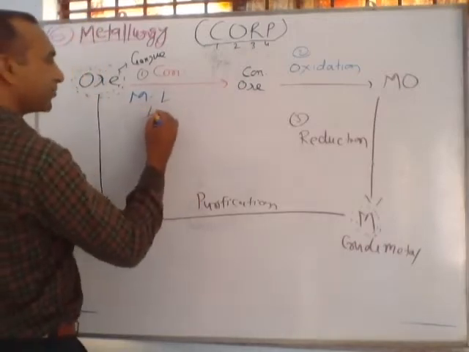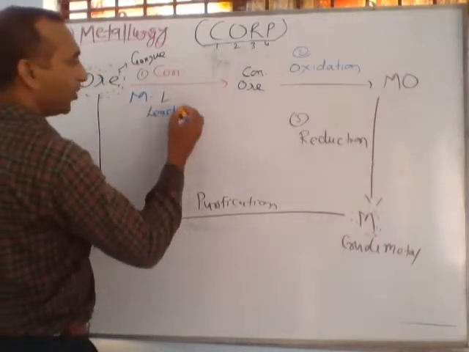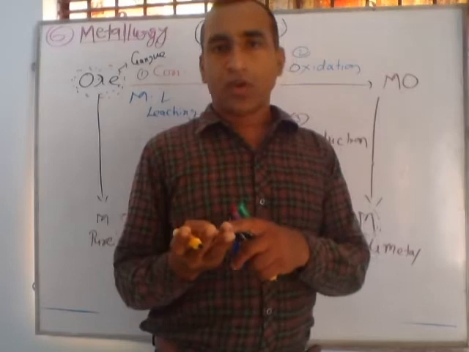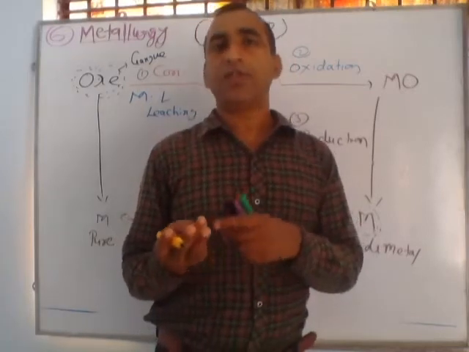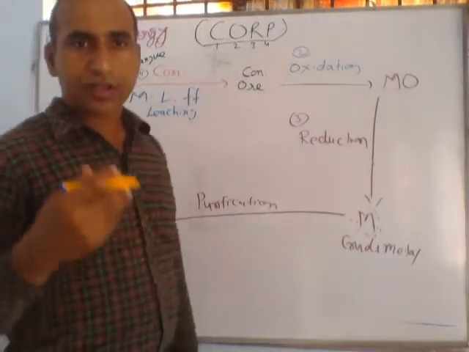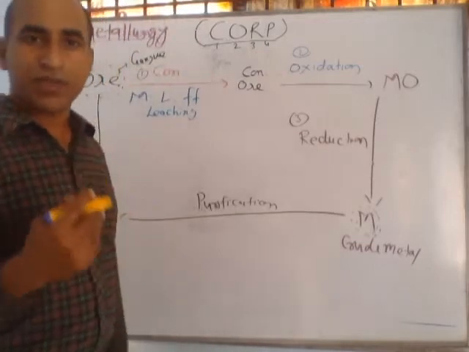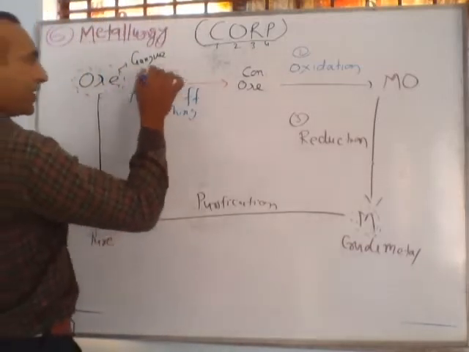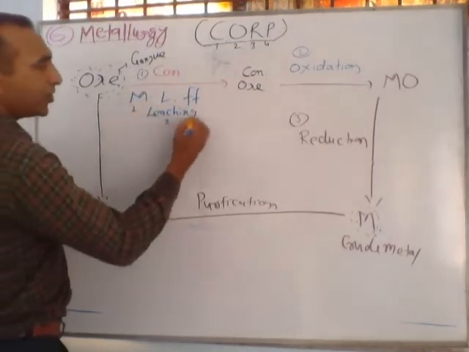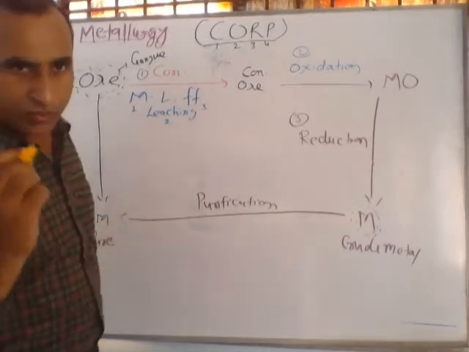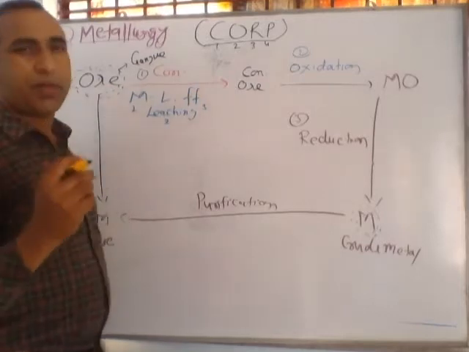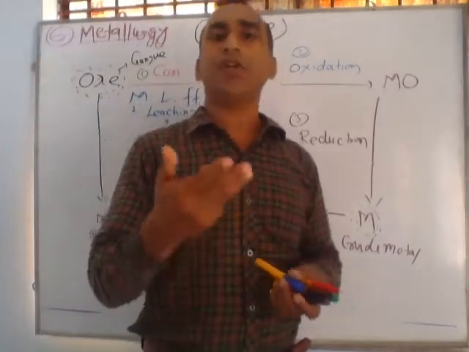This L stands for leaching, the most important method. Leaching is used generally for ores of aluminium, gold, and silver. And last, double F. Double F stands for froth flotation process. So these are three basic and main processes for concentrating ore: the magnetic process, the leaching process, and double F for froth flotation. Out of these three, any one method we use according to the nature of the metal.